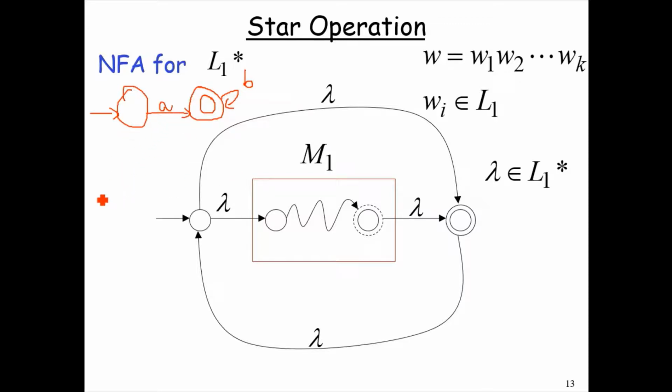To draw the corresponding NFA accepting the star of the given language, first introduce a new initial state which would map towards the previous initial state with a lambda transition.